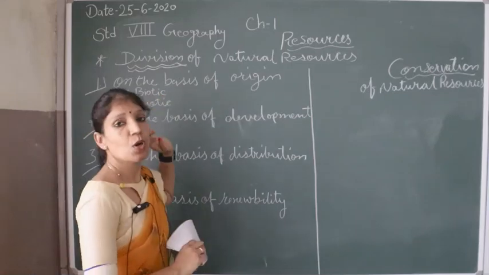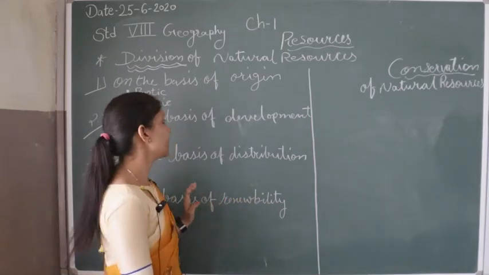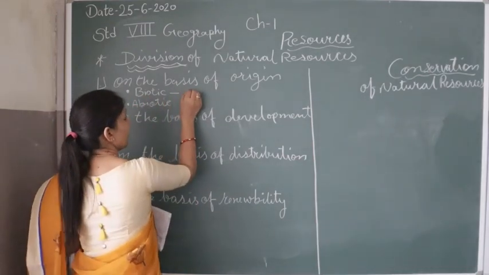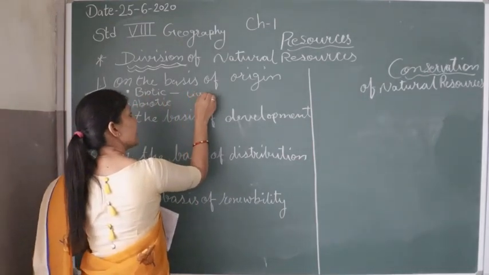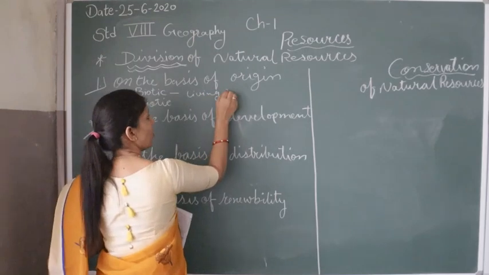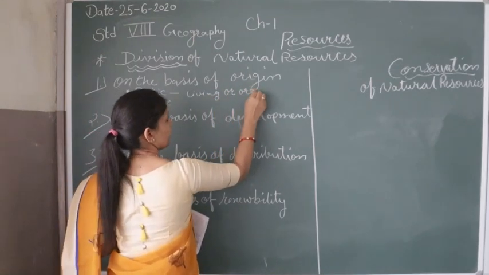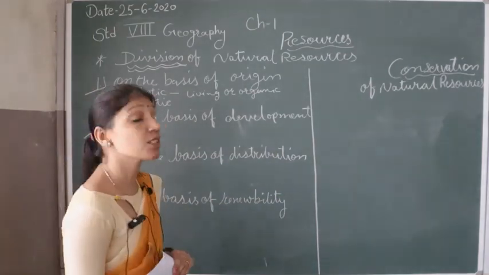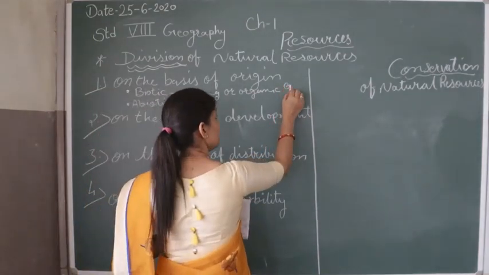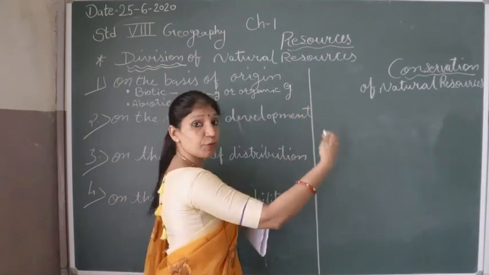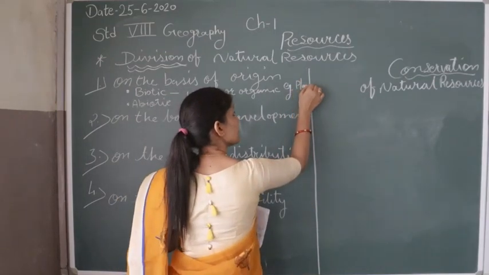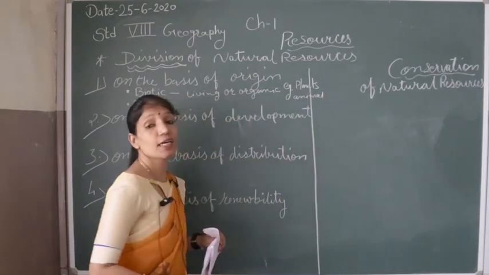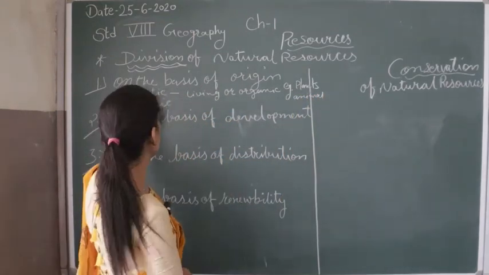Biotic means all the living things. They are under the biotic resources, so they are known as living or organic resources also. For example, all types of plants and animals are under the biotic resources.